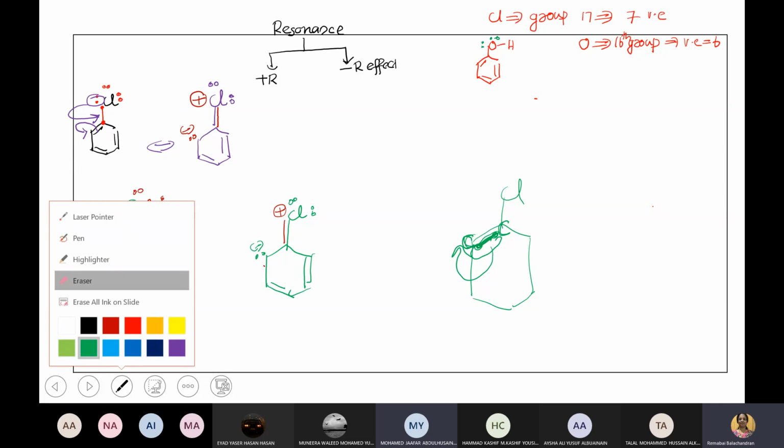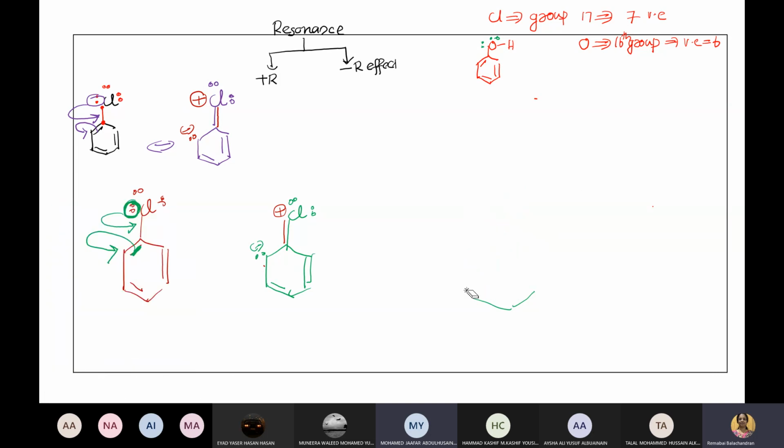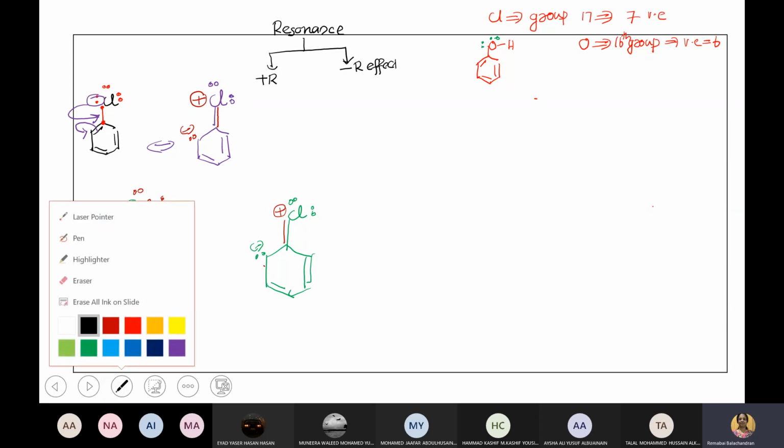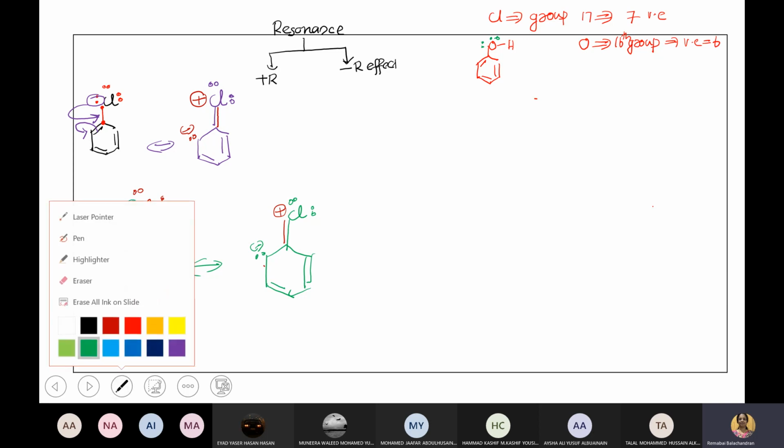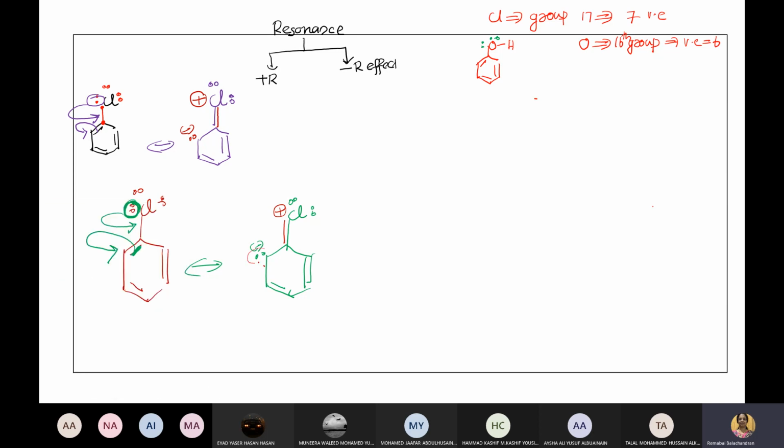Yes, okay, doctor. So now the next structure. What is the next structure? You tell me. This is the first structure and the process will keep on continuing. Now what will happen? Again, same process. These 2 electrons will form a bond here, right? Okay, so what will happen? This bond will become 2 electrons. Same process will take place.